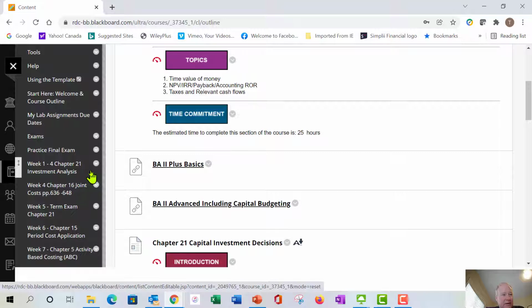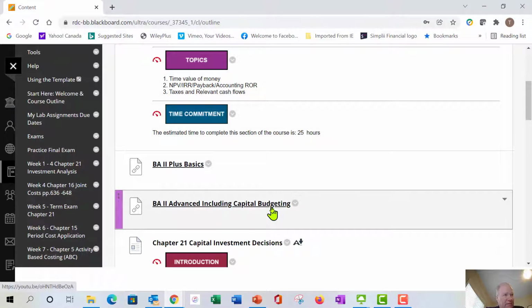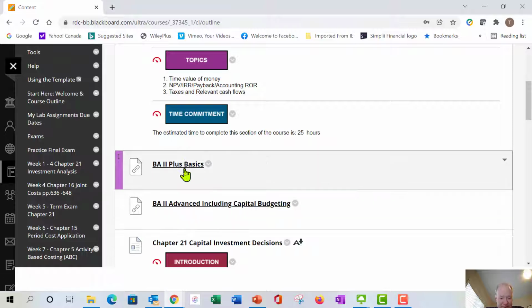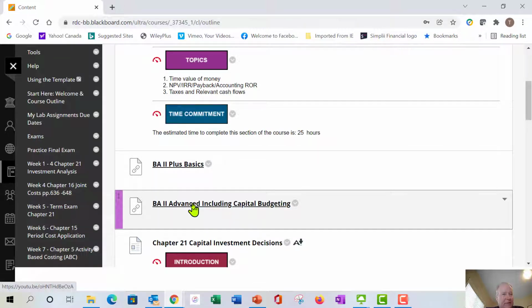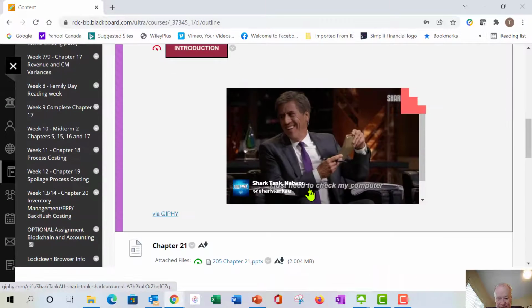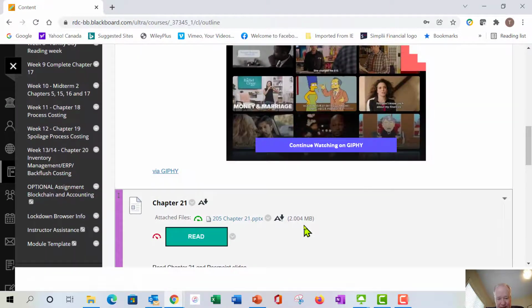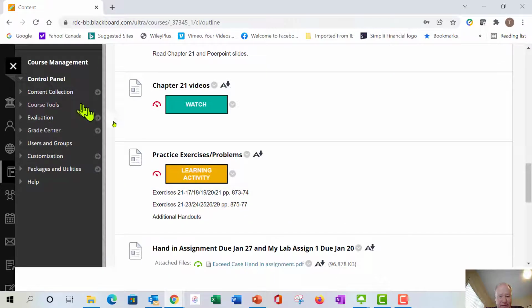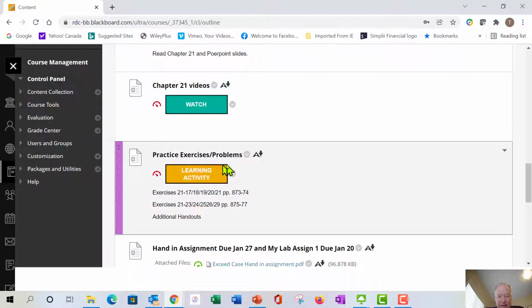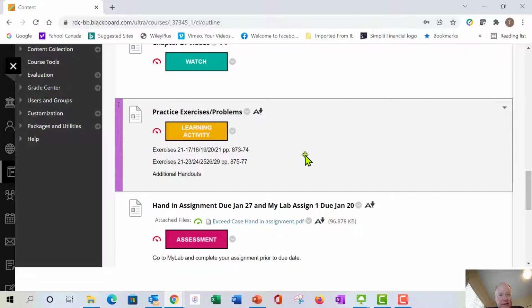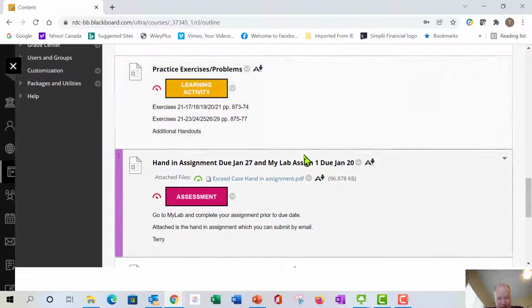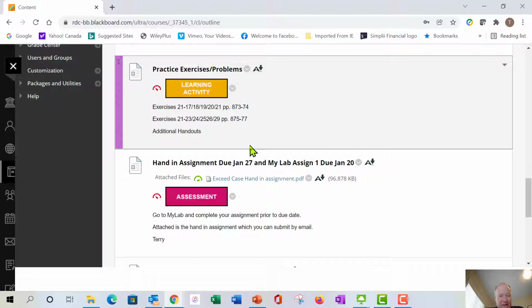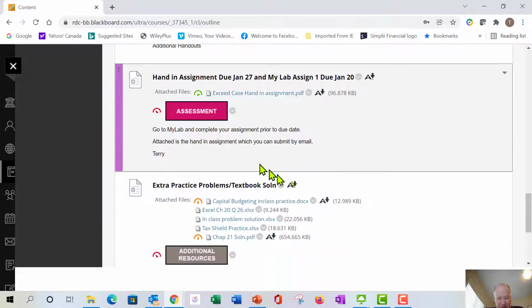We're going to do a lot of work with the calculator, the BA II Plus I recommend for capital budgeting. We're going to be using it extensively. So these two tutorial topics are going to be pretty helpful for you when you're working on that. Okay. PowerPoint videos. The course videos will be loaded just under here shortly after the class concludes. There will be a hand-in assignment for capital budgeting, so more to come on that.